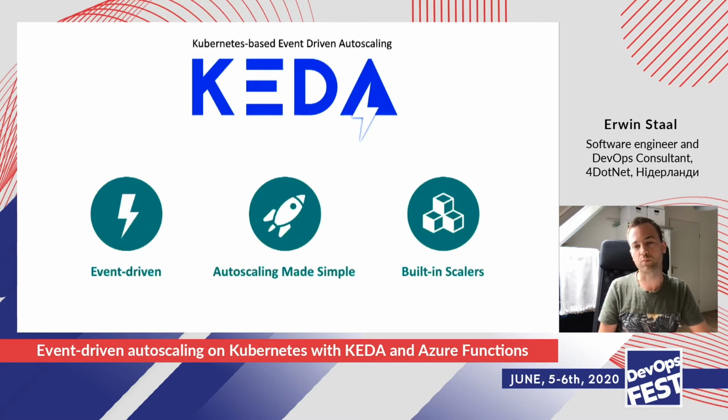They also have these built-in scalers, and a scaler is a component, a module that can read an event source for you, let's say a queue or something else, and based on the metrics it gets from the particular queue, you can do scaling. So if you would add 1,000 items to a queue, KEDA would see that, and KEDA could scale any container you like based on the number of events in that particular queue.